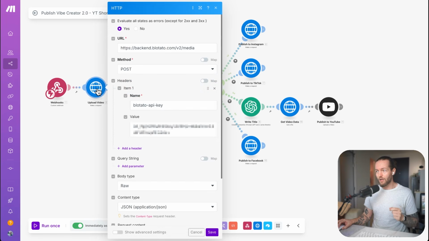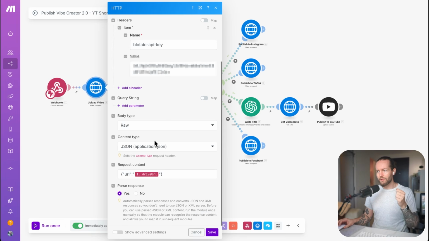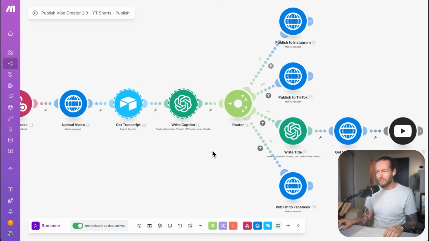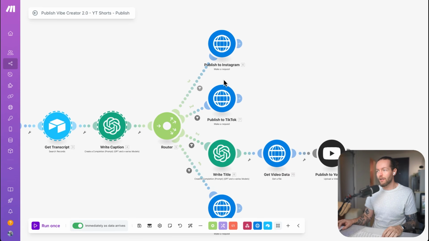You just have the upload API HTTP request where the URL goes to the Blotato backend. You have the API key right here that is blurred, the data is raw, the content type is JSON, and the request URL is a Drive link. This module gets the transcripts, then we write a caption that is nice for social media, and then we post that to Instagram with a Make request to Blotato.